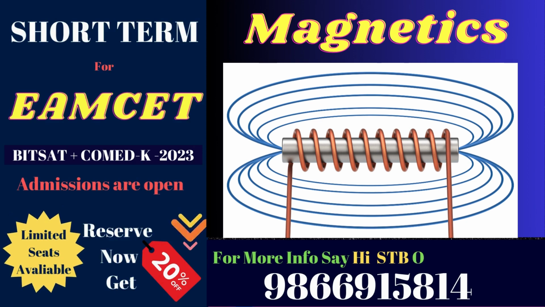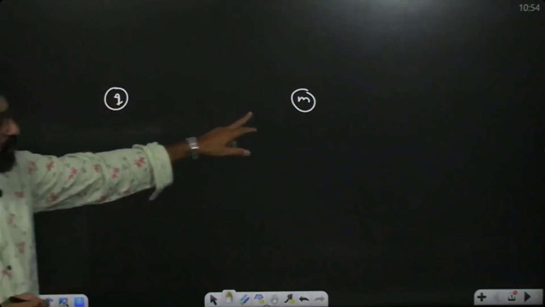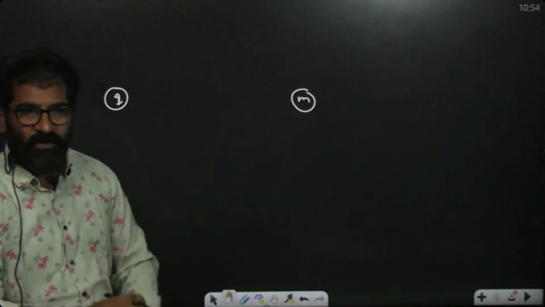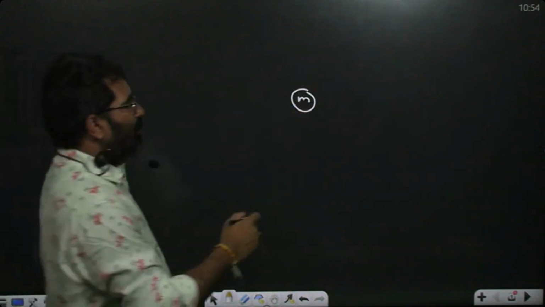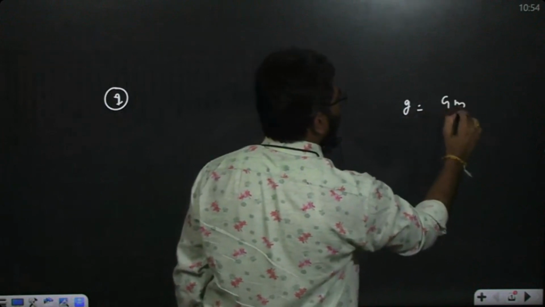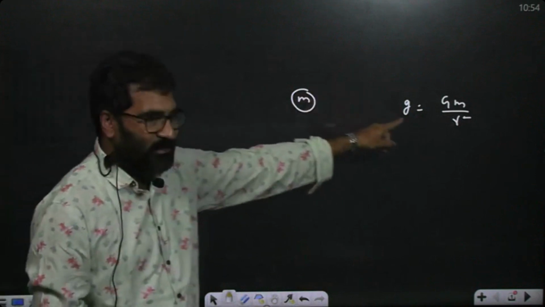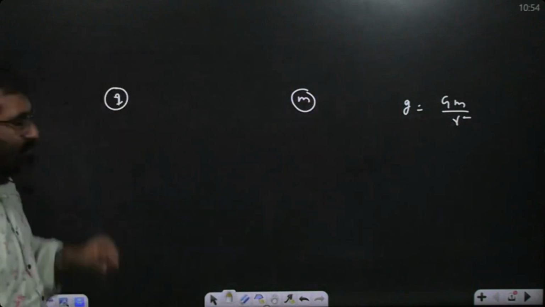Magnetics. Mass. What is the property of mass? Charge. What is the property of charge? So mass creates a field. Which type of field will it create? Gravitational field. How much? G m by r square at any point. So this mass is creating gravitational field. So charge is creating electric field.